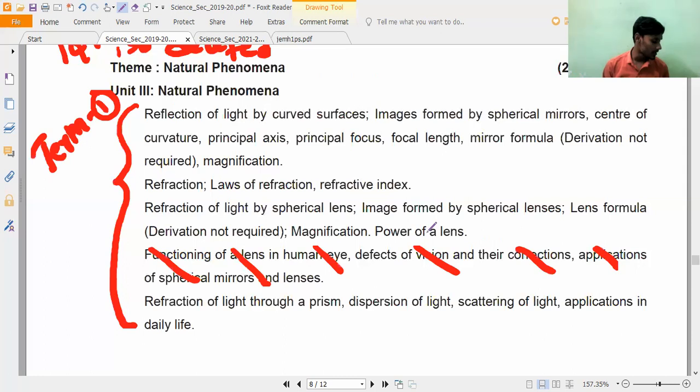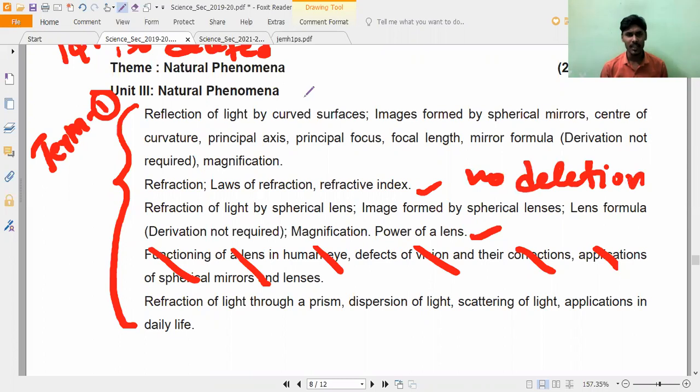What is the chapter number? I think light is chapter number 10. Chapter number 10, no deletion. Everything is there. No deletion in chapter number 10. Here actually they combined, that is why. So till here we can call chapter 10. Is it correct? Chapter 10. Now from here it is chapter 11.